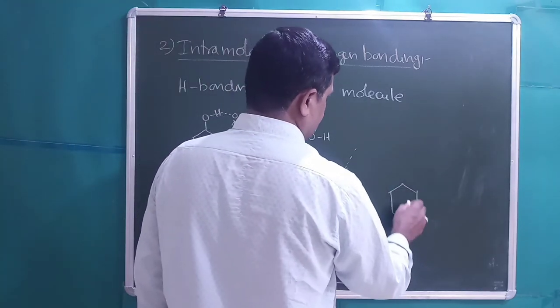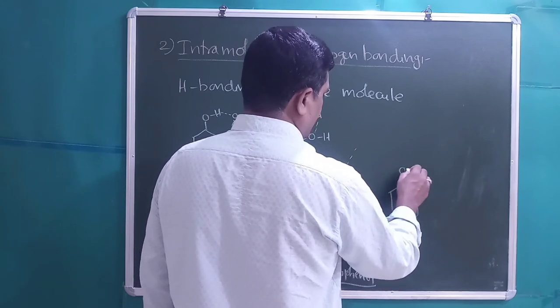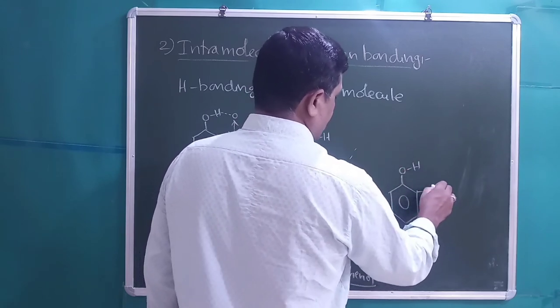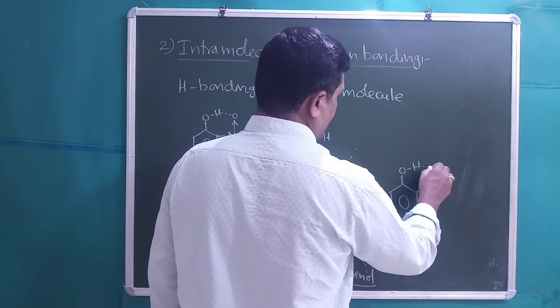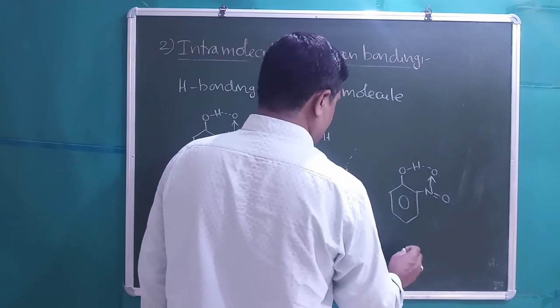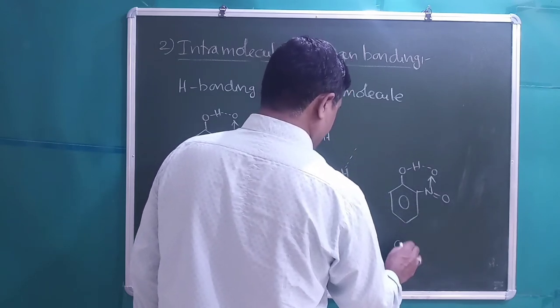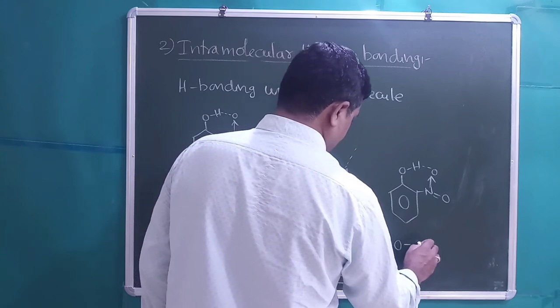Whereas orthonitrophenol has intramolecular hydrogen bonding. Both the isomers can be separated by the steam distillation process.